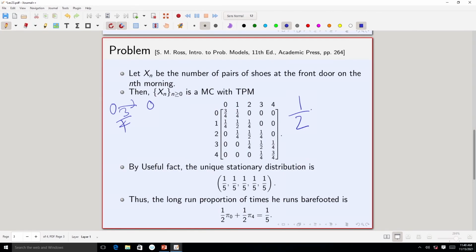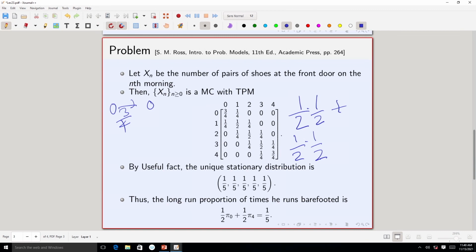So, here there are 2 possibilities, right. Going through the front door, coming back through the front door, and going through the front door, coming back through the back door. In both these cases, it will remain at 0. And what are these possibilities? Choosing the front door, that probability is half, and then coming back through the front door, that probability is half. That is one situation. Another situation is choosing the front door with probability half and then returning via the back door, that probability is also half.